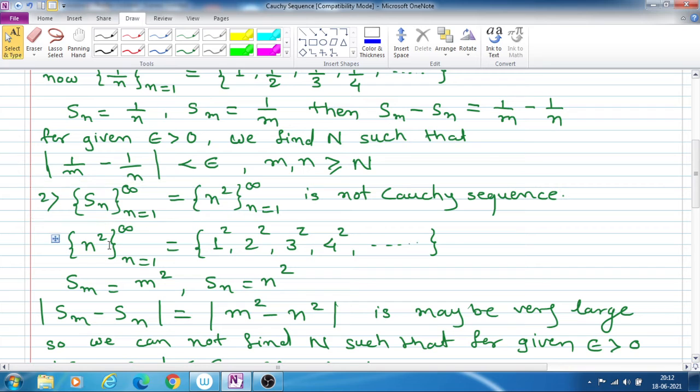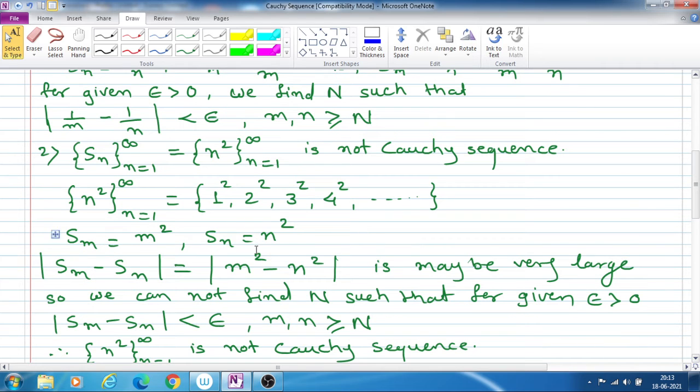Now let us take another example. Sequence Sn is equal to n square, n is equal to 1 to infinity. Now this is not a Cauchy sequence because the terms in the sequence are 1 square, 2 square, 3 square, 4 square, and so on. You can see the terms in this sequence go on increasing.